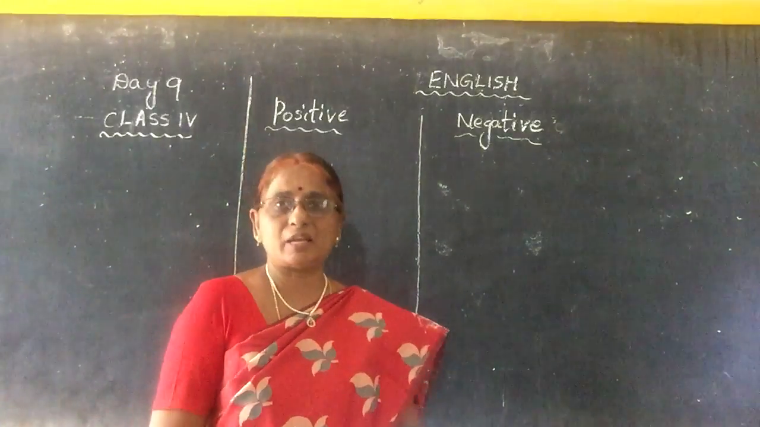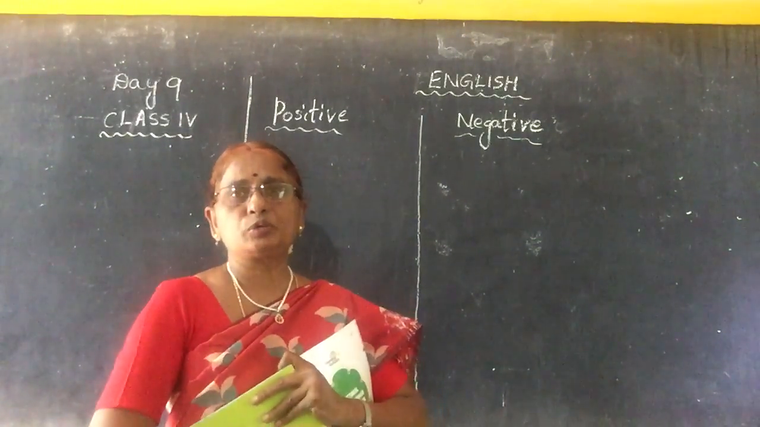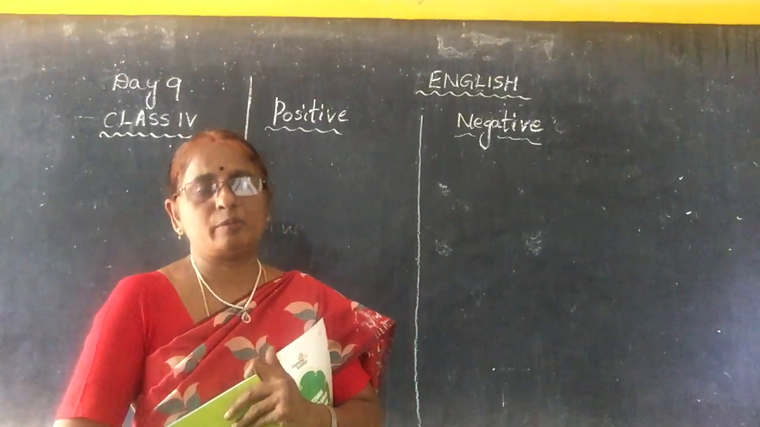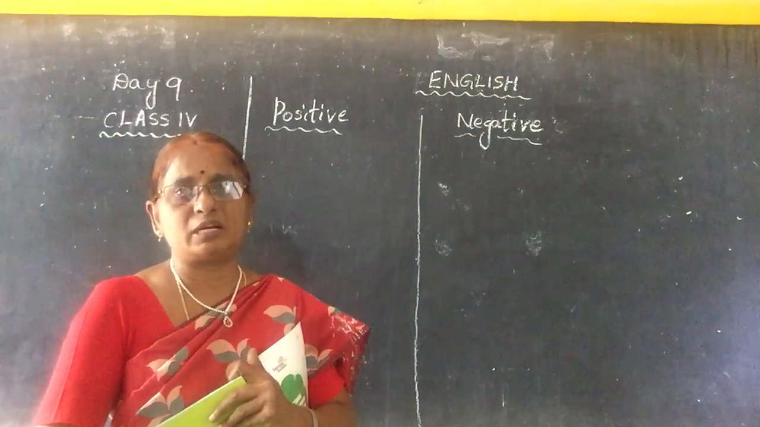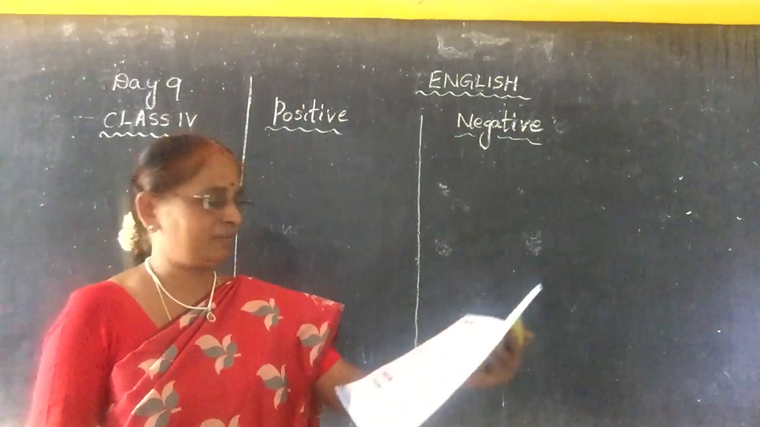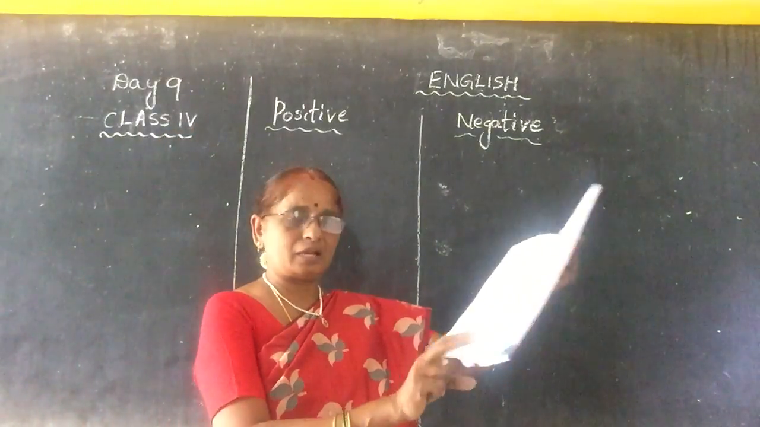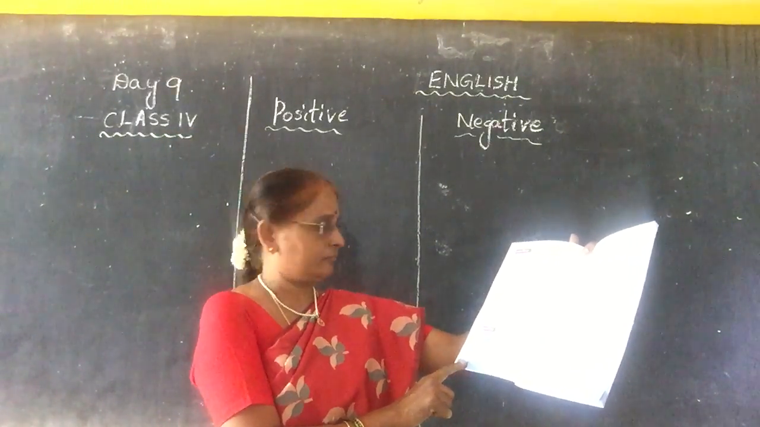In previous class, I explained how to write a negative word, I mean, "not" between two verbs: one is a helping verb and one is the main verb. I told you in the previous class. And today's class, page number 16.